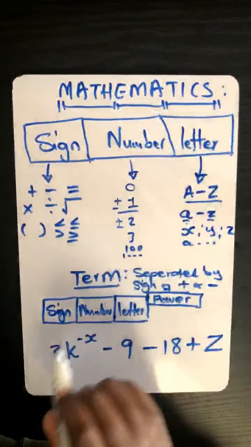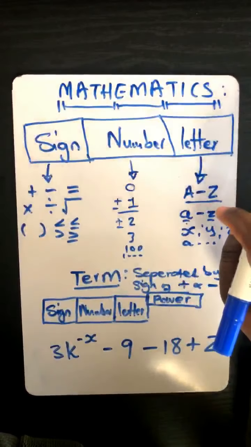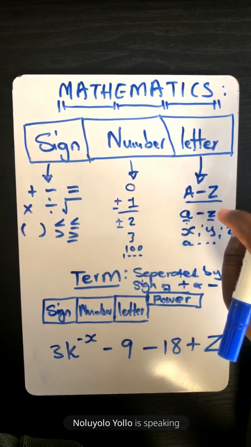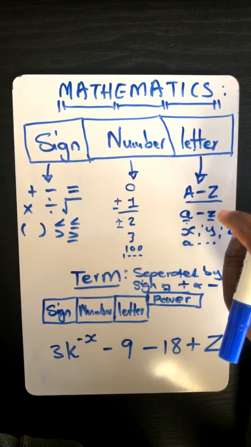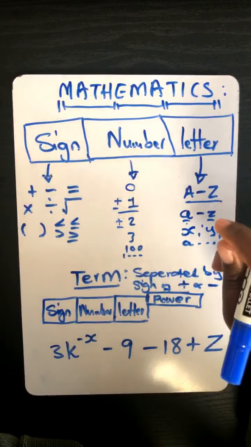So that means you're going to interpret each term. Start with this one, Loyo. Sign plus, number 3, letter k, power minus x. Next, sign minus, number 9, no letter, power is 1. Sign is negative, number 18, no letter, power is 1.